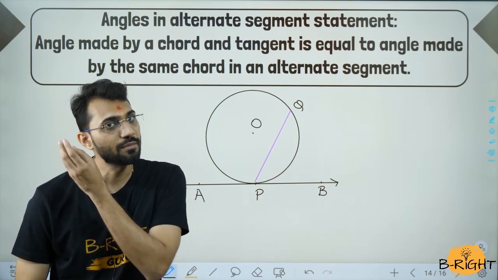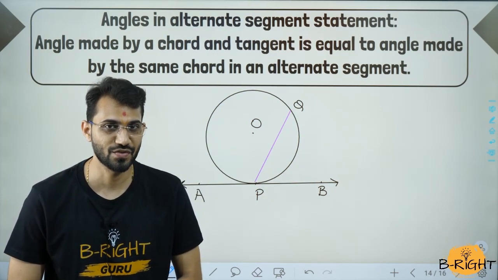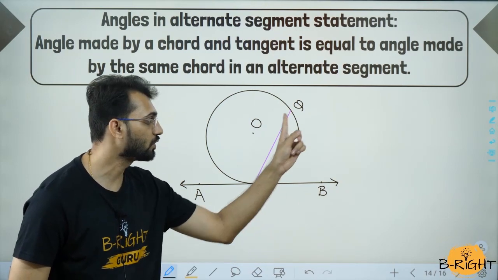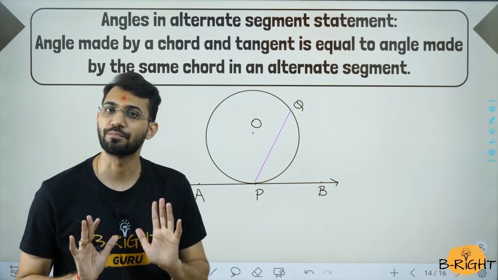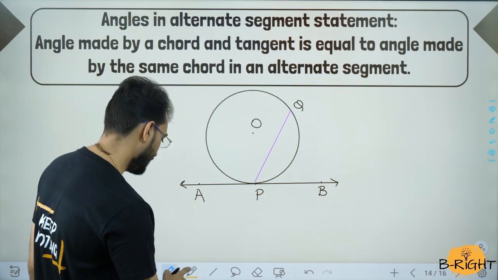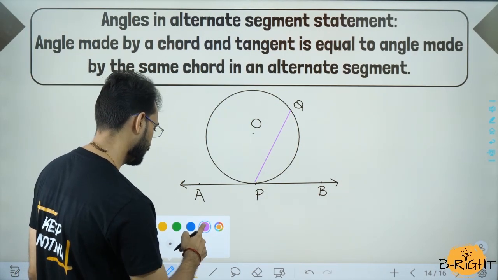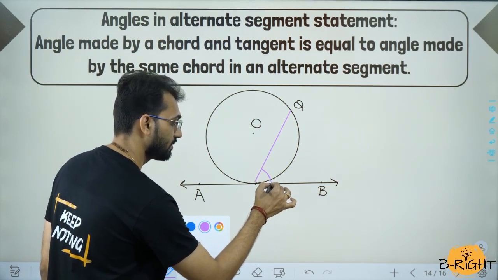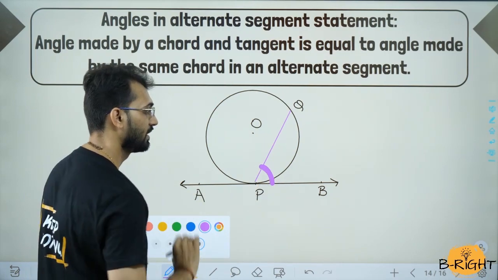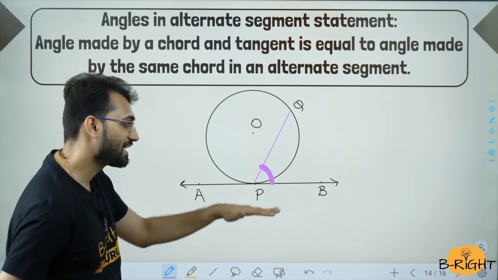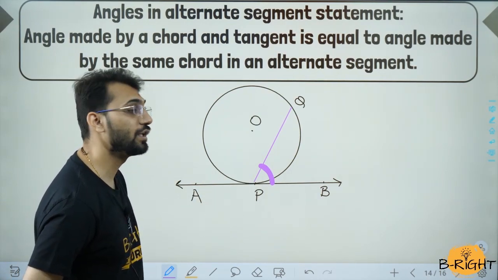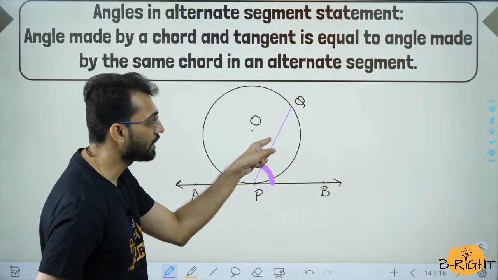Tell me the name of the tangent. Yes, APB is a tangent and chord PQ. Now we'll start with the theorem. Angle made by tangent and a chord. So let's say I am selecting the angle over here. This is the angle. This is the angle made by tangent and the chord. It's equal to the angle made by the same chord in the alternate segment.